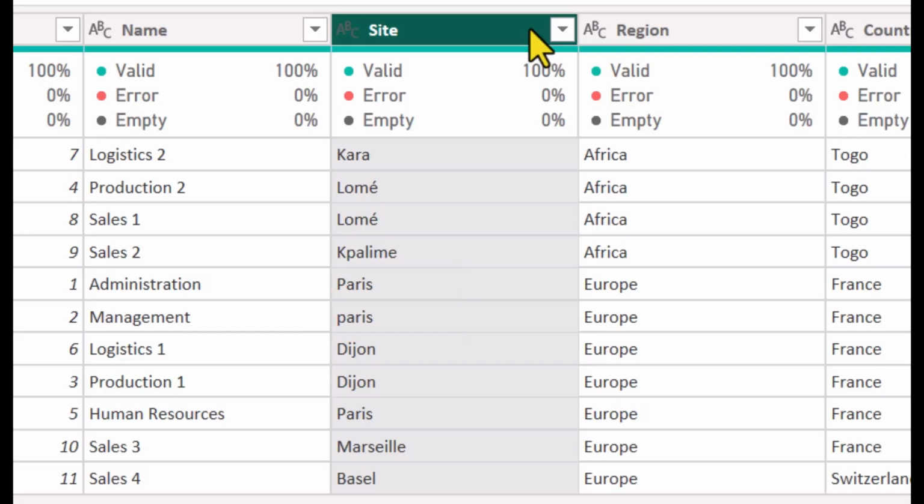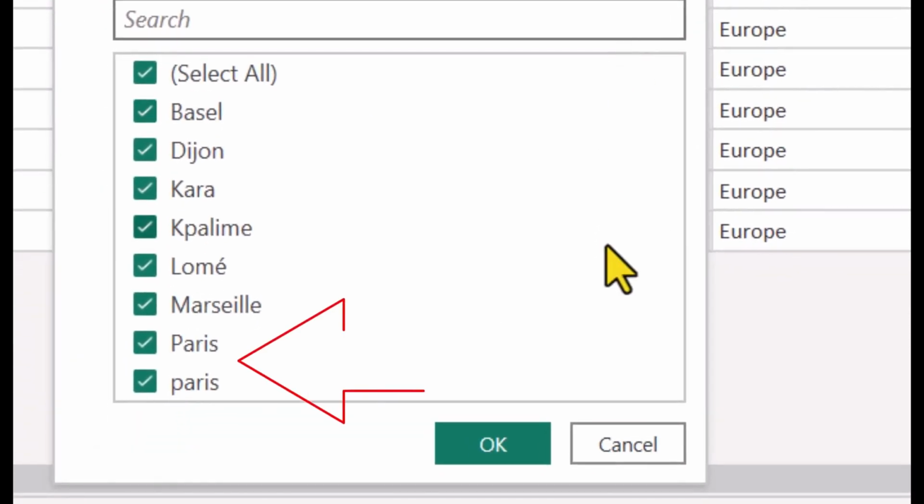Why is this a problem? Power BI is case sensitive. That means that these are two different words. To make sure of that, click the filter arrow. You'll find two Paris words.